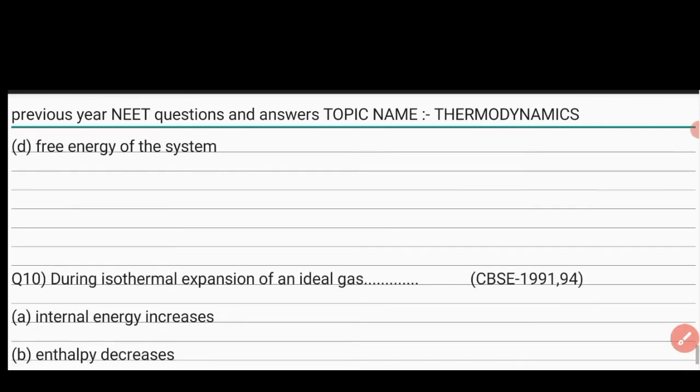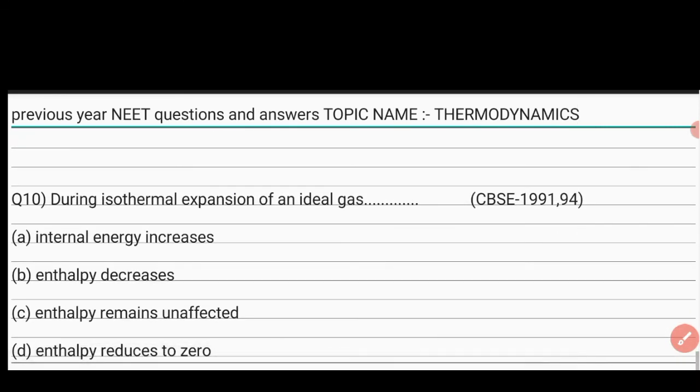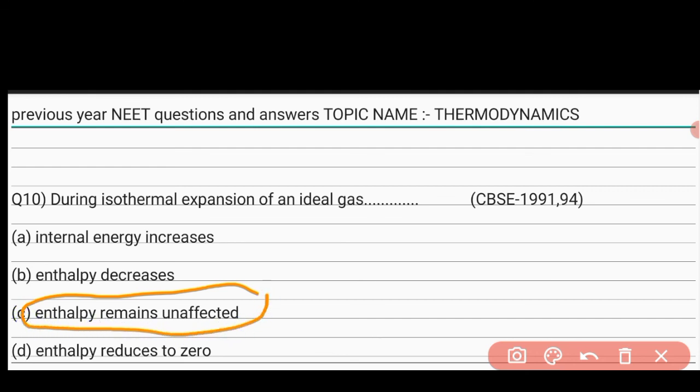And dear student, last question, tenth question. During isothermal expansion of an ideal gas, options are A, internal energy increases, B, enthalpy decreases, C, enthalpy remains unaffected, D, enthalpy reduces to 0. The correct option of this question is C, enthalpy remains unaffected.